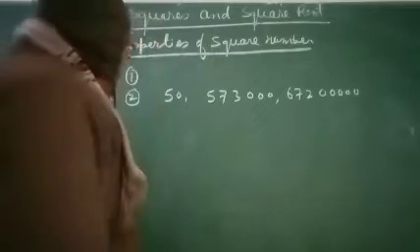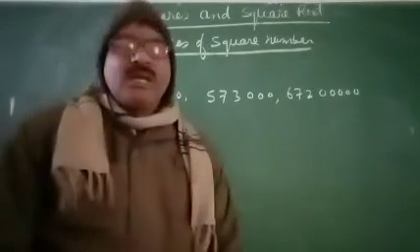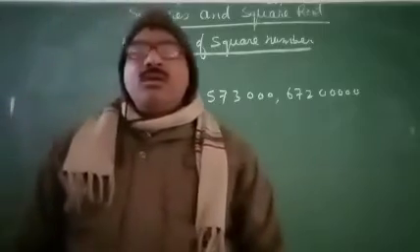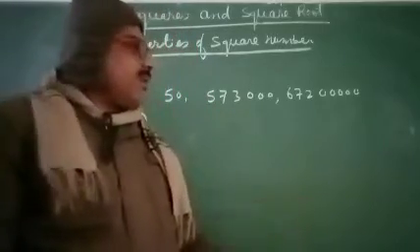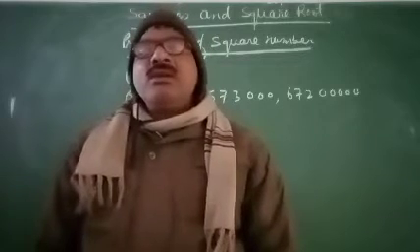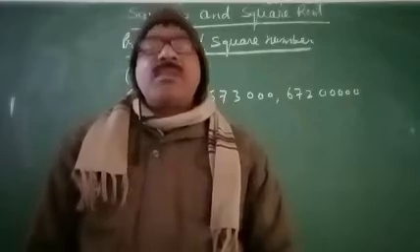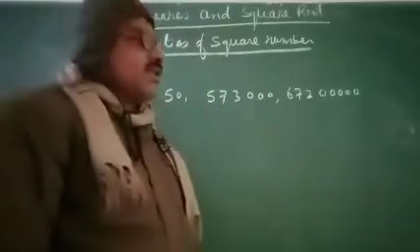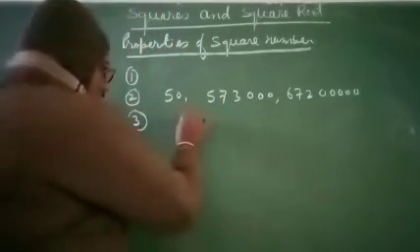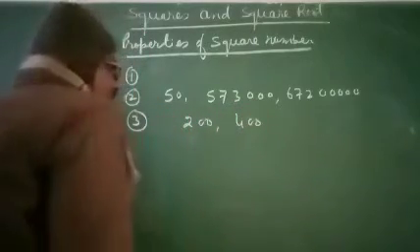Now, the third property of a square number. What is the third property? A number ending with an even number of zeros is not always a perfect square. For this we consider 200 and 400.